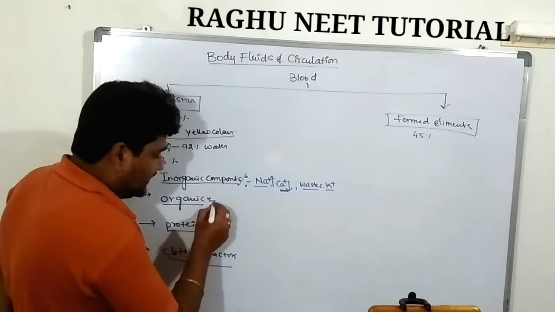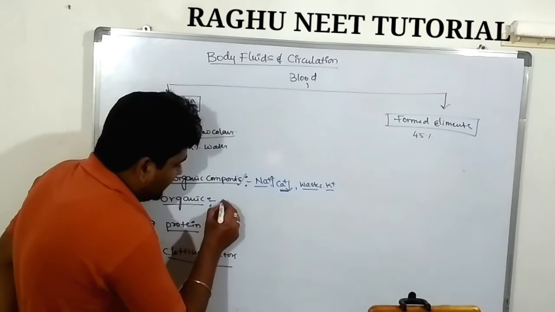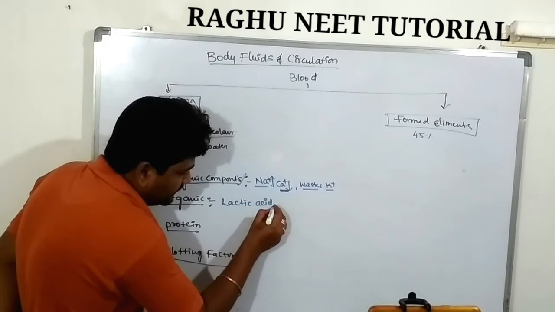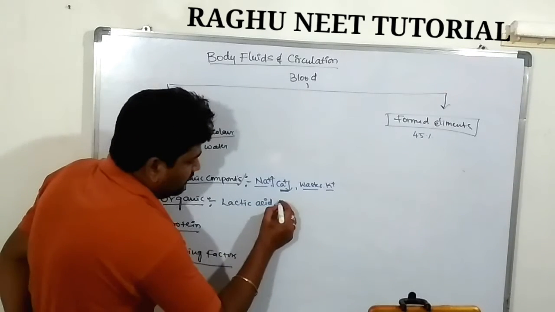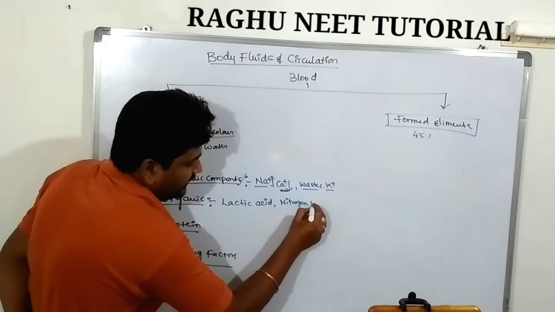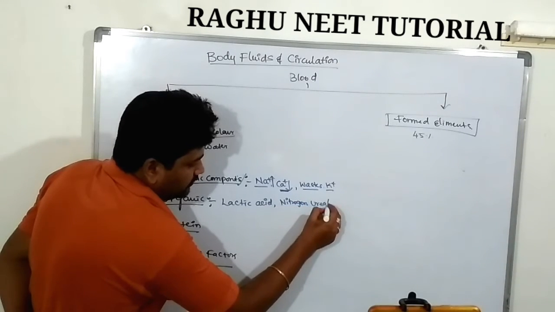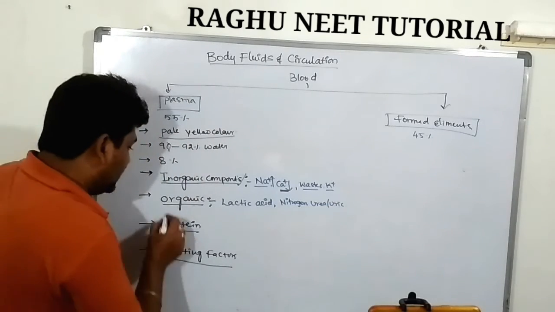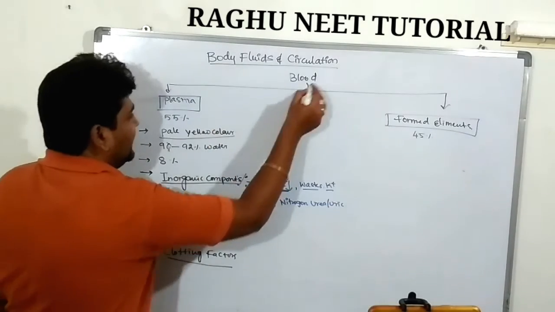The organic components consist of lactic acid, and nitrogenous wastes, nothing but urea and uric acid. Urea and uric acid are present in the organic component. These are there in blood.